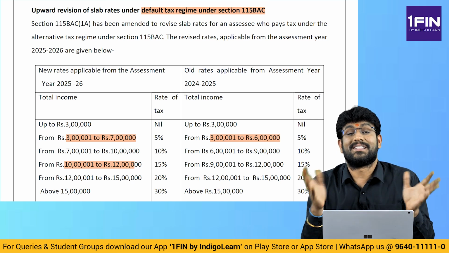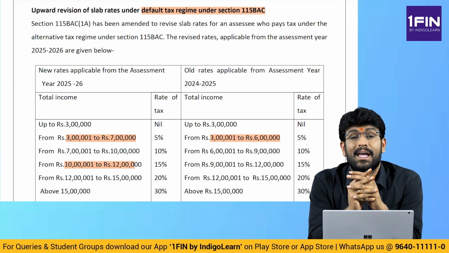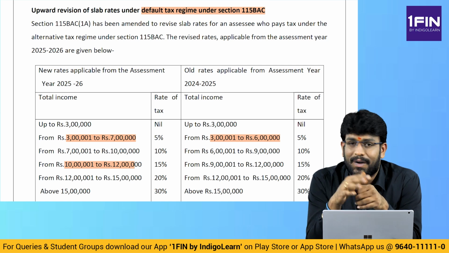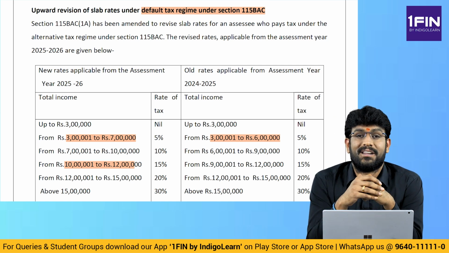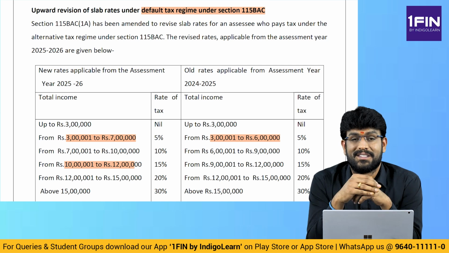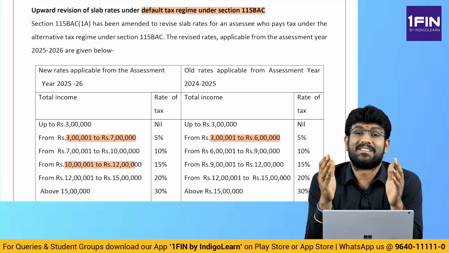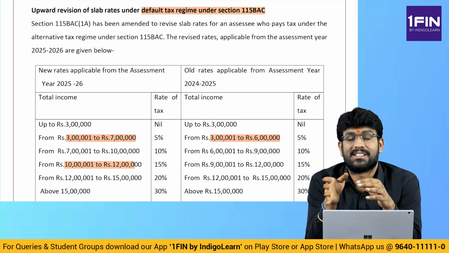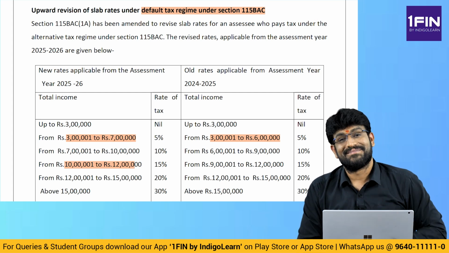Rest all story remains the same. Are you getting clarity? So the only amendment in 115BAC is that earlier it was 3 lakhs to 6 lakhs 5%, but now the answer is 3 lakhs to 7 lakhs 5%, 7 to 10 lakhs 10%, 10 to 12 lakhs 15%, 12 to 15 lakhs 20%, above 15 lakhs 30%. So that's the tax rates given by the default tax regime under section 115BAC.